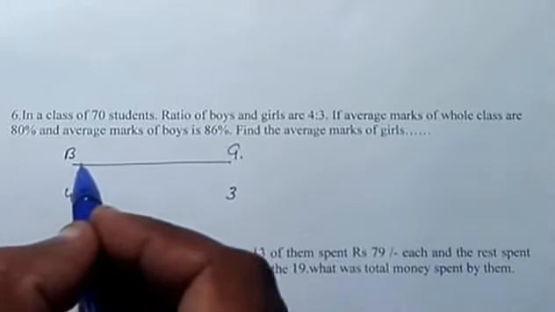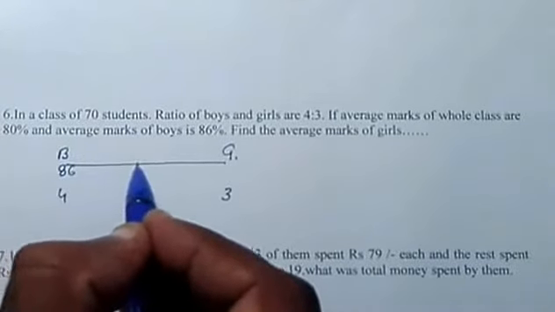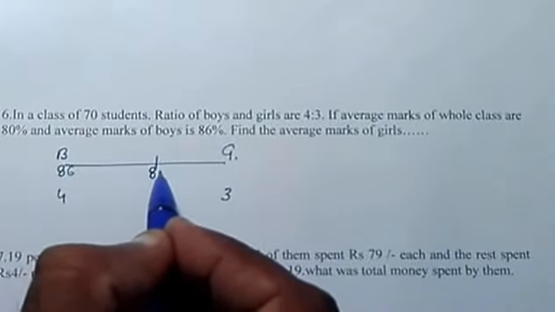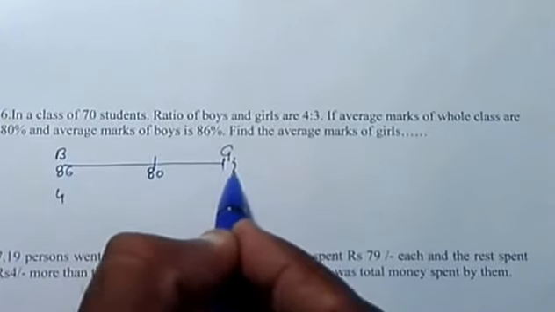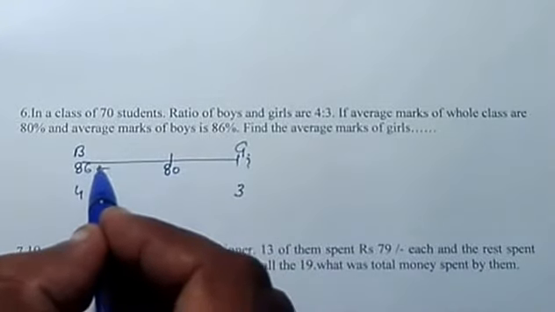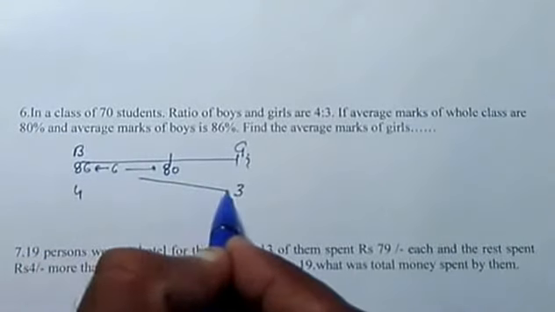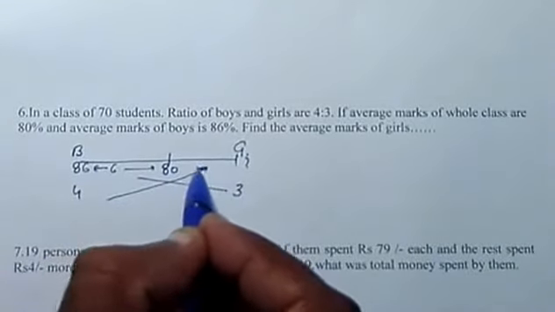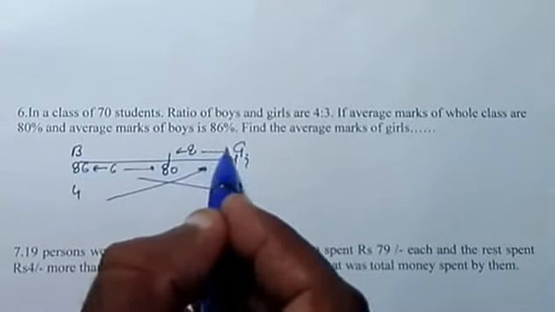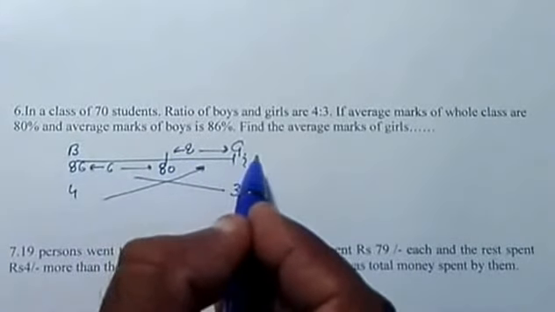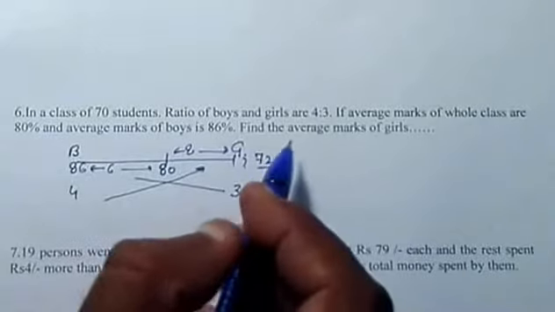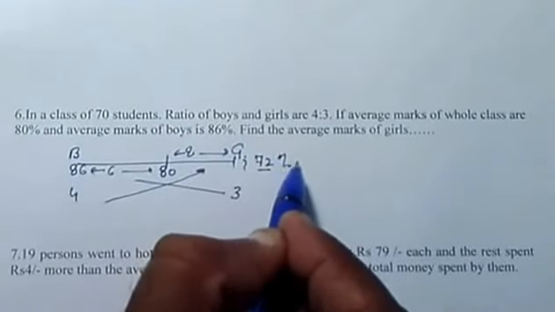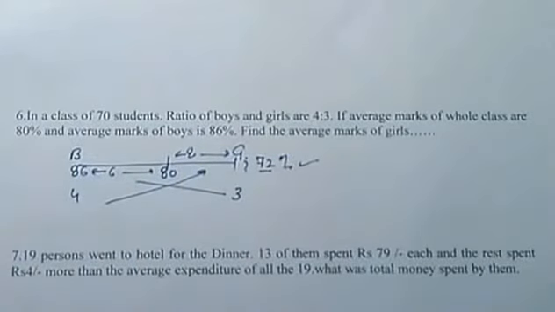And the average of marks of boys is 86%. The average of the class is 80%. And the girls' average we have to find out. So we can see there's a difference of 6 over here, and 3 is responsible for 6. That means 4 will be responsible for 8. So this value will be 80 minus 8, that is equal to 72. So the average marks of girls are 72%. This is the answer.